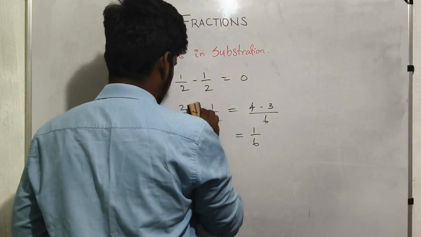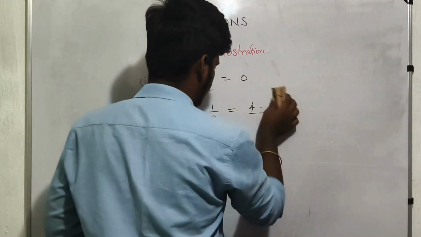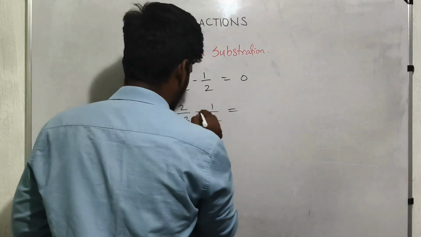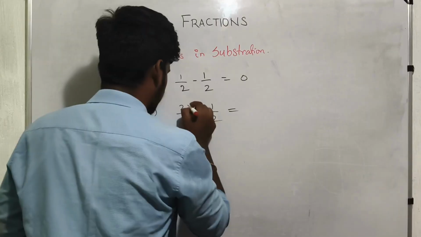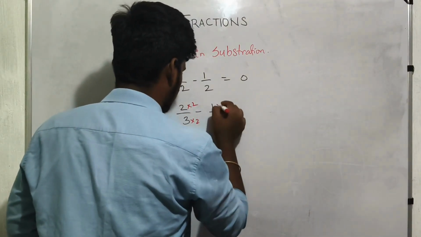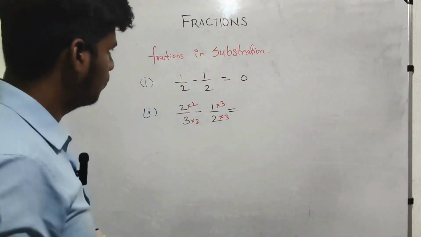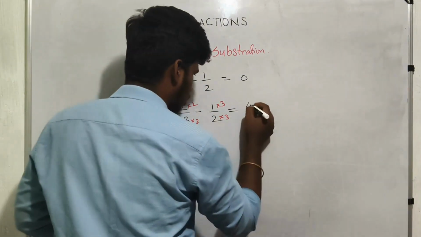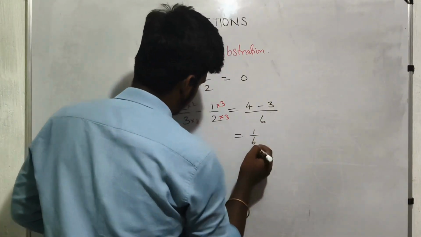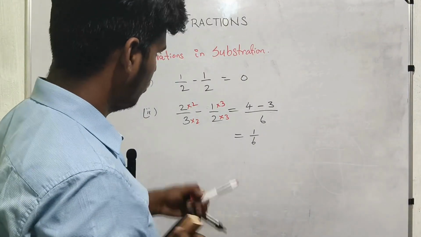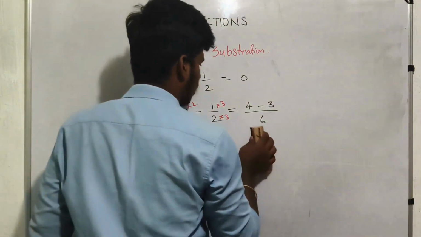So we do the other method also here. Minus: multiply by 2 here, multiply by 3 here. So 4 minus 3 divided by 6, you get 1 by 6. The same answer.